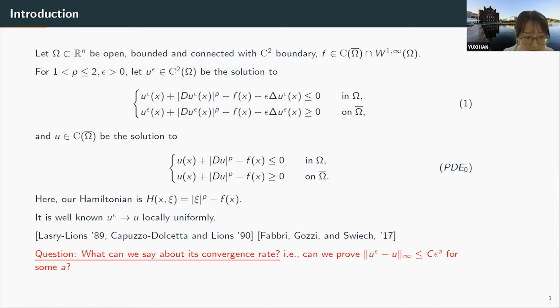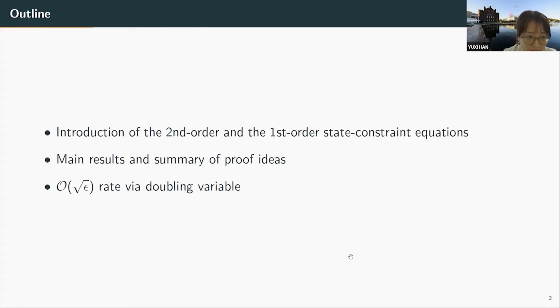It is well known that u^ε converges to u locally uniformly from the PDE point of view by Lasry-Lions, Capuzzo-Dolcetta and Lions, and from the stochastic point of view by Fabbri, Gozzi, and Swiech. What we are interested in here is its convergence rate. Namely, can we prove the uniform distance of u^ε minus u is bounded by some constant times epsilon to some power?